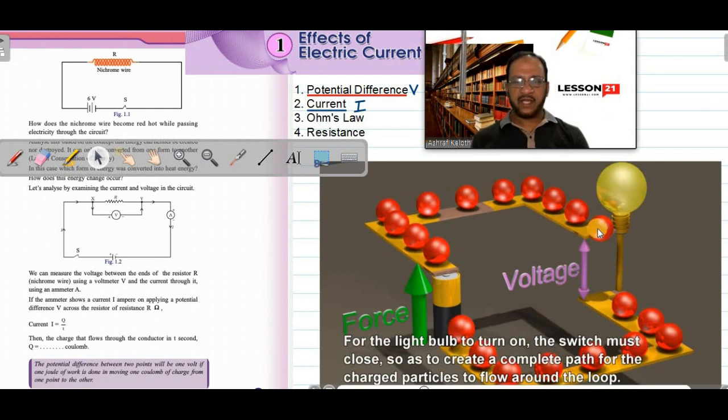In the same way, when the electrons move from a higher energy to low energy through the bulb, that energy difference appears in the form of light energy. So we need to create a potential difference, and that is provided by a cell. Now you can see further.